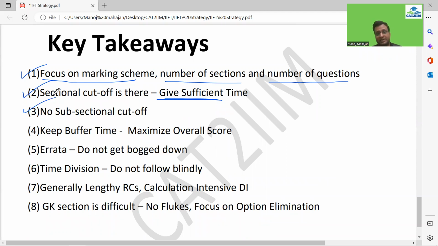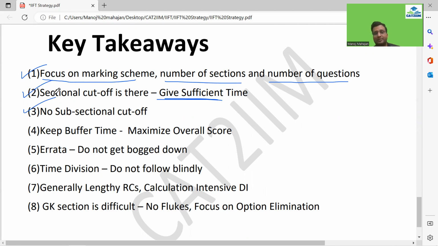Even in the VRC, the VA cutoff would not be different from the RC one. It is not like that. VRC as a whole has a cutoff. LRD as a whole has a cutoff. The cutoffs can be there for DI and for VA also when, let's say, they come up with 6 different sections. So VA is a separate section, RC is a separate one. In that case, yes, we'll have the cutoff for VA as well as RC.